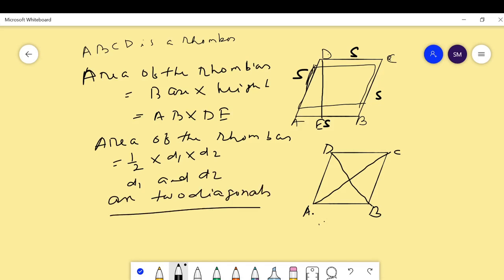In the case of a rhombus and square, the diagonals bisect each other at right angles. All rhombuses are parallelograms, but all parallelograms are not rhombuses. In the case of a parallelogram, the diagonals need not bisect each other at right angles. But in the case of rhombuses and squares, the diagonals bisect each other at right angles.